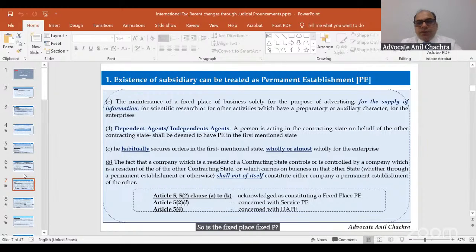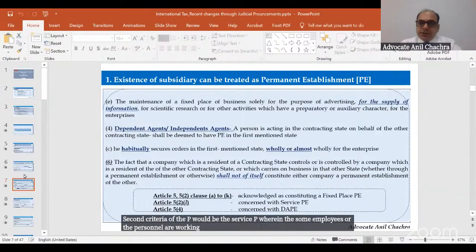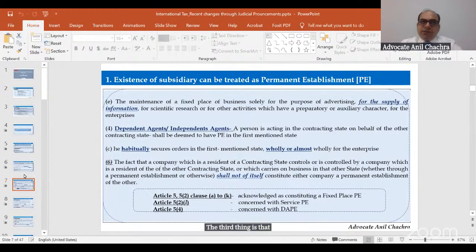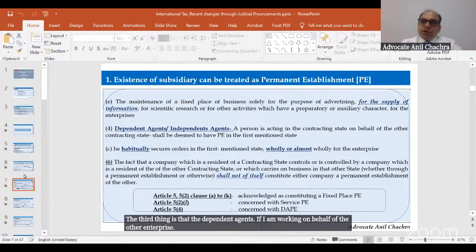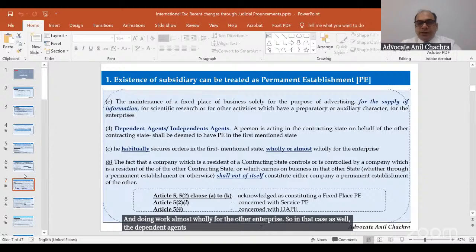The second criterion of the PE would be the service PE, wherein some employees or personnel are working for the other entity, provided some conditions or criteria of the number of days are fulfilled. In that case, the service PE would get created. The third thing is the dependent agents. If I am working on behalf of the other enterprise and doing work almost wholly for the other enterprise, then in that case as well, the dependent agent PE would get created.